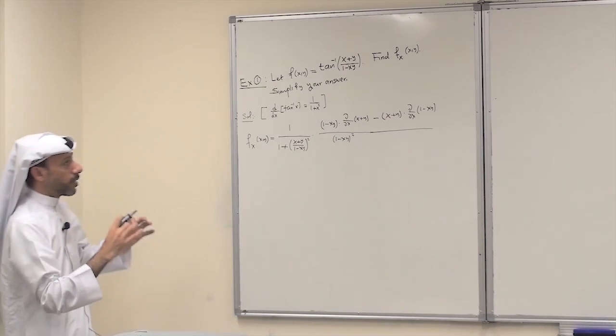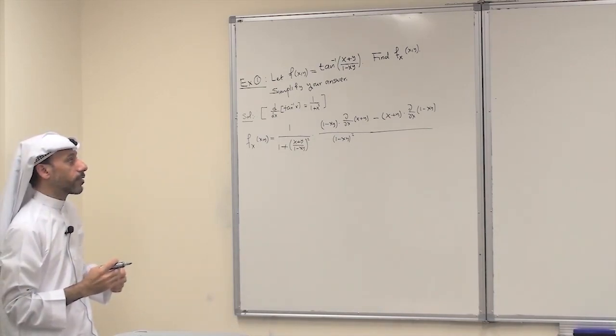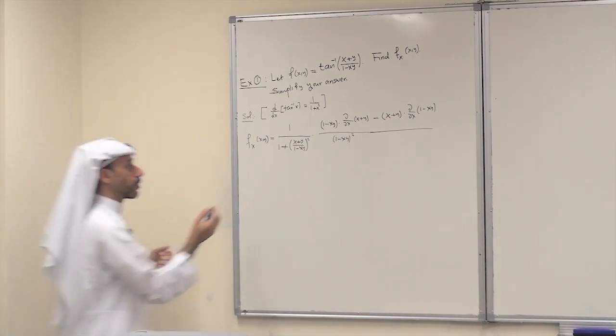So this is the rule for differentiating this function. Now we need to simplify one by one.